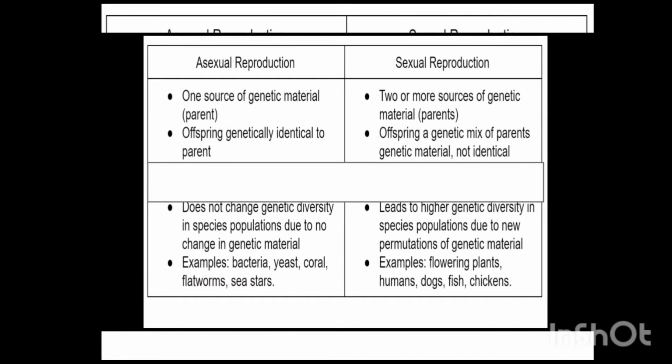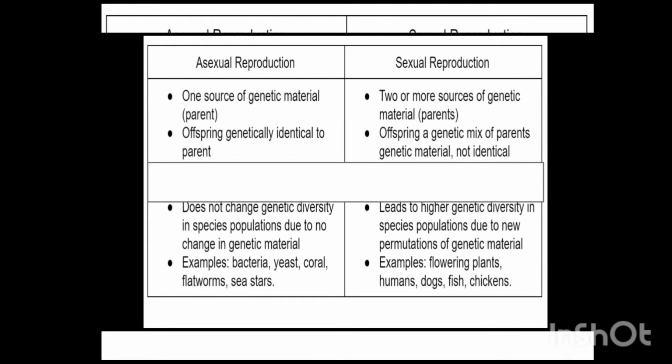Before moving on with asexual reproduction, let's see the difference between sexual and asexual reproduction. As we all know, in sexual reproduction, two parents are involved. Hence, the offspring has the characteristics of both parents, male and female.